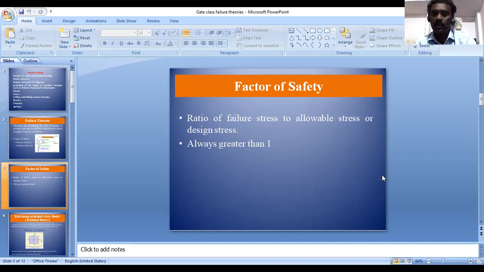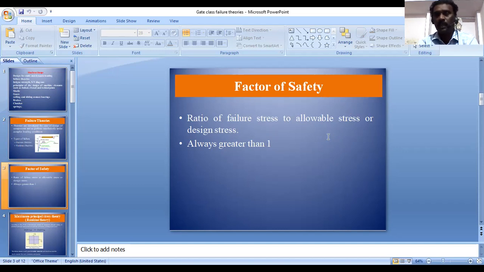Actually, the factor of safety is the ratio of the failure stress, or the maximum stress, to the allowable stress. The factor of safety value is always greater than 1. It is different for different problems. The factor of safety is normally not a constant value.